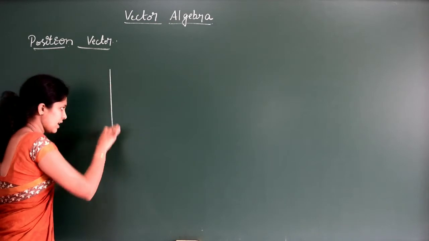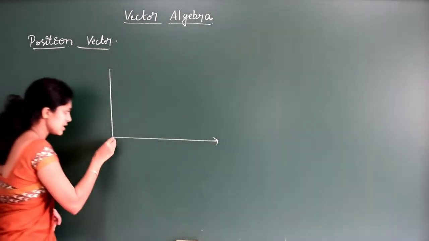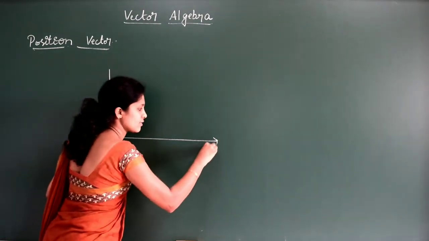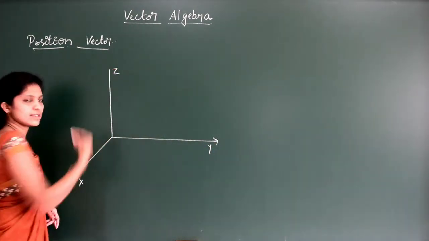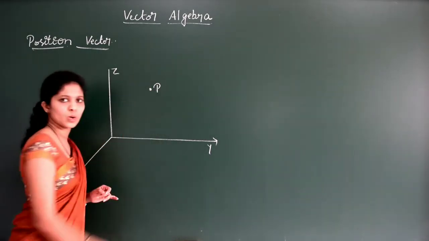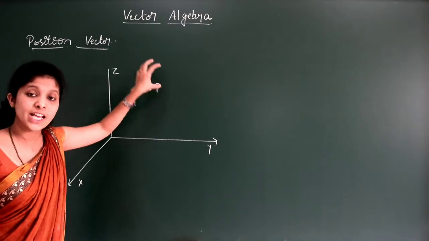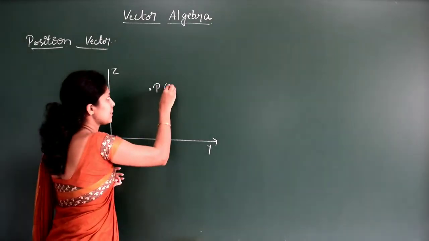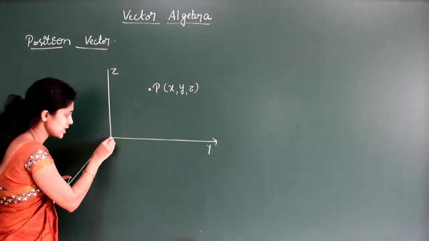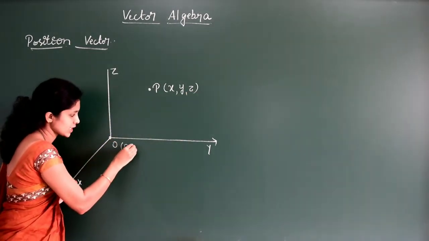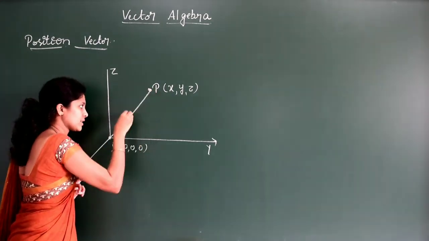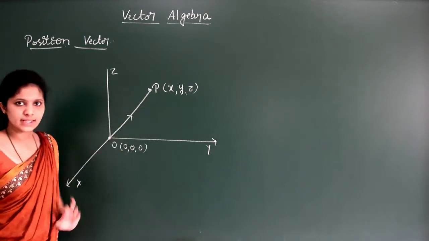Let us consider three-dimensional geometry. These are the axes. We consider this as the x-axis, this is the y-axis, and this is the z-axis. Let us consider a point P in space. Let P be any point in space with the coordinates x, y, z. This is the origin O with coordinates 0, 0, 0, and O to P will be a vector. OP is a vector.